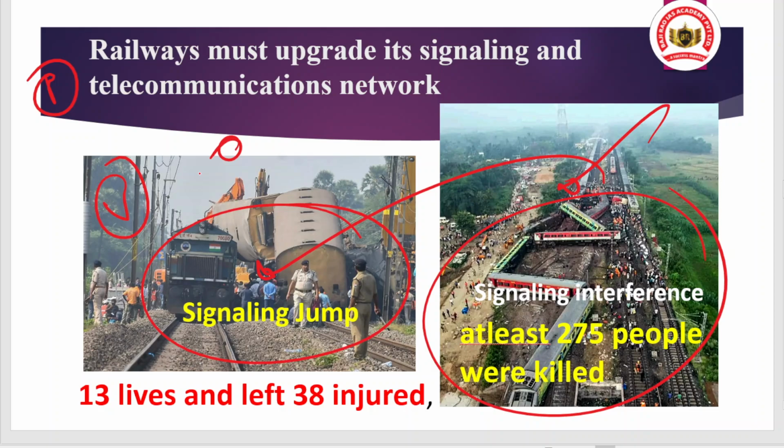Okay, so in these accidents and on these routes, the Kavach system was not implemented. So that is also another issue. Although the government talked about that they are going to implement the Kavach system, the progress is very, very slow. So that is one important point.